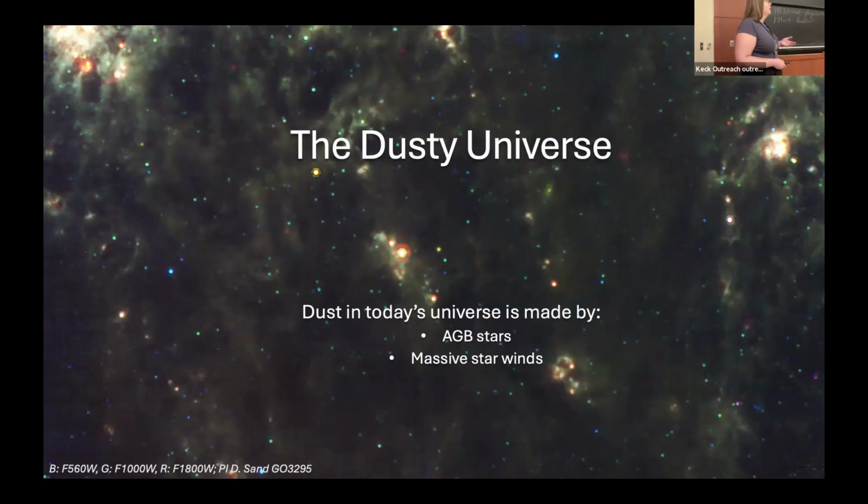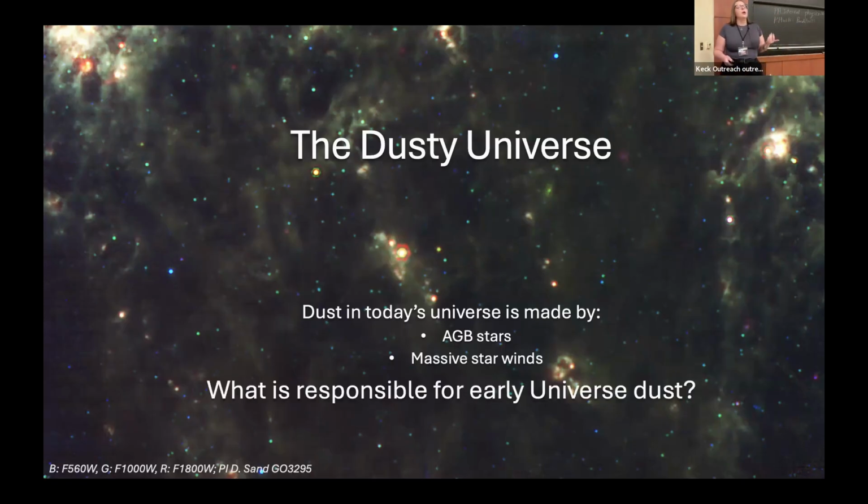Dust in today's universe is primarily made by AGB stars, with some contribution from the winds of massive stars. But the early universe is also dusty, and that's somewhat unexpected, given that intermediate mass stars won't yet have reached their AGB phase for these higher mass objects. So what is causing the dust in the early universe? It could be core collapse supernovae, much like the one you see right here in the center of this image.